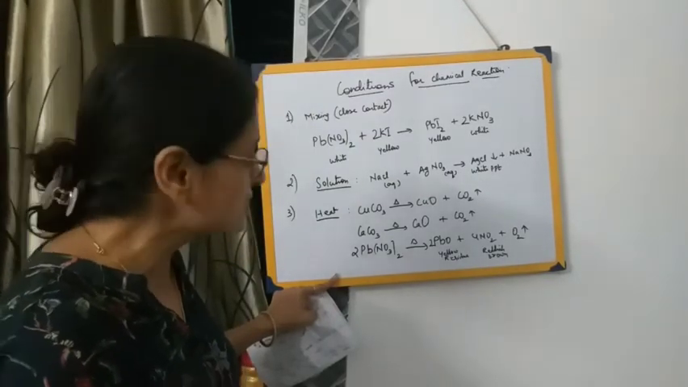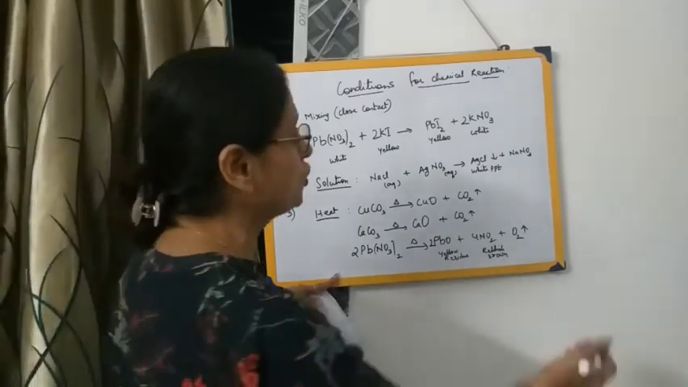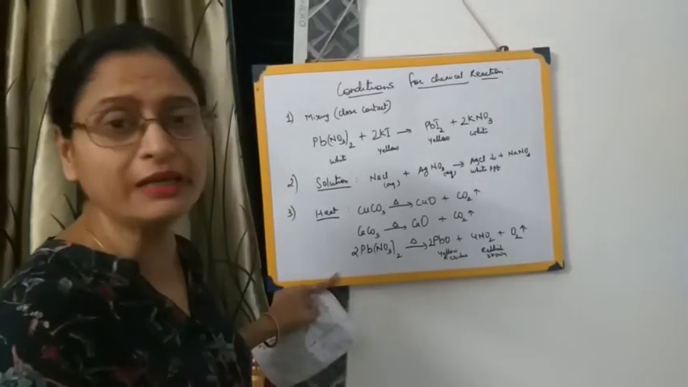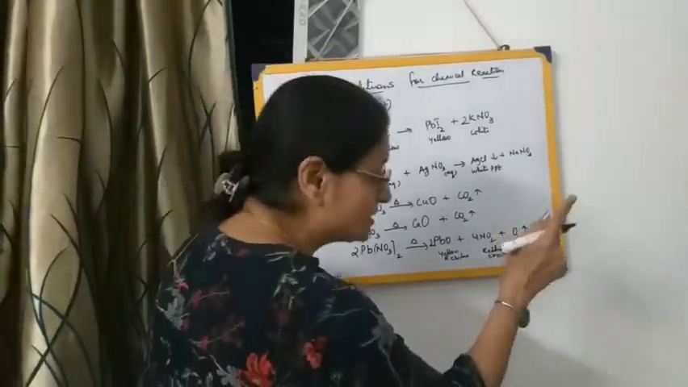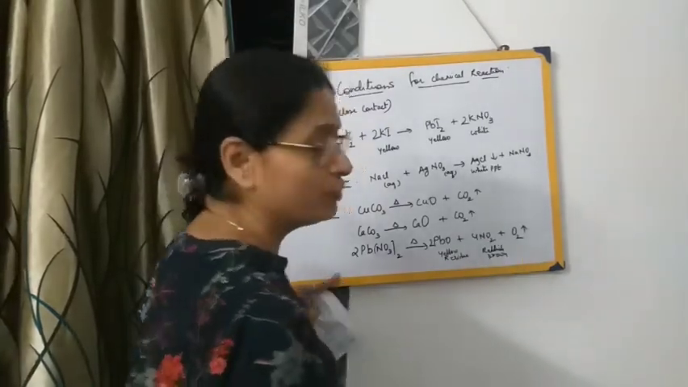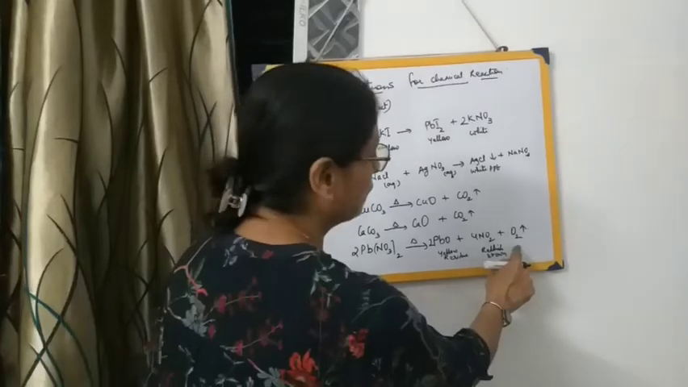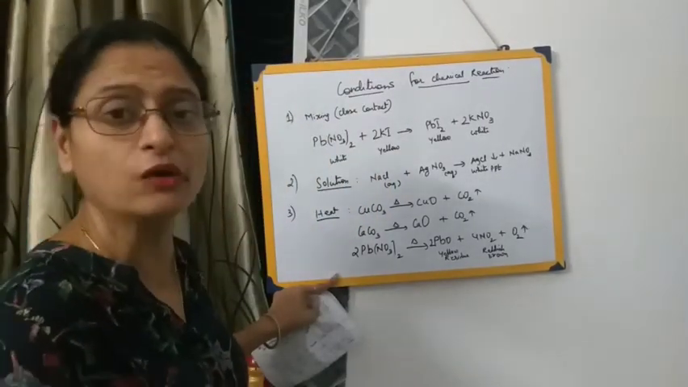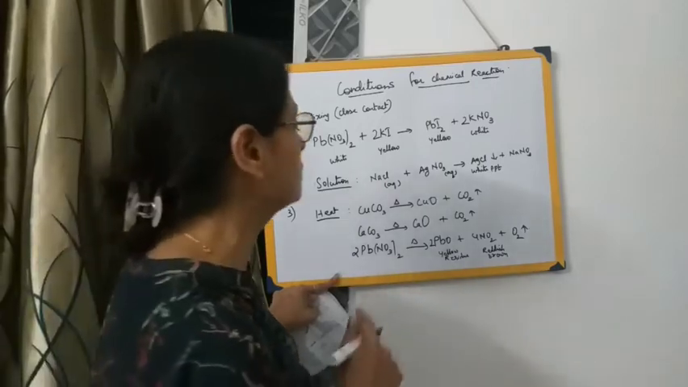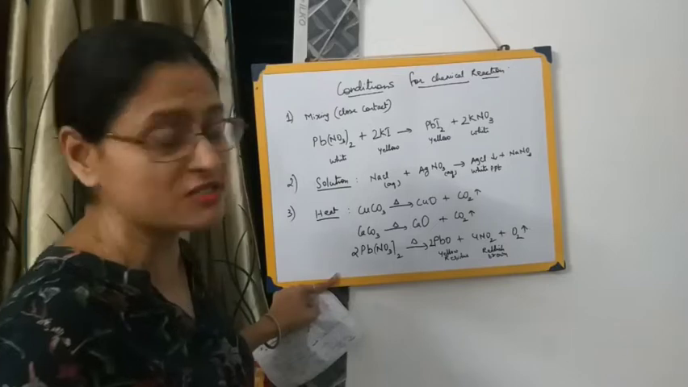When this gas is passed through pyrogallol solution, the pyrogallol solution turns brown. I repeat once again, the test for oxygen gas: a colorless, odorless gas. You have to mention the characteristic along with the test for that particular gas. A colorless odorless gas is evolved. When this gas is passed through alkaline pyrogallol solution, the solution will turn brown. So this is the way you have to answer these types of questions.